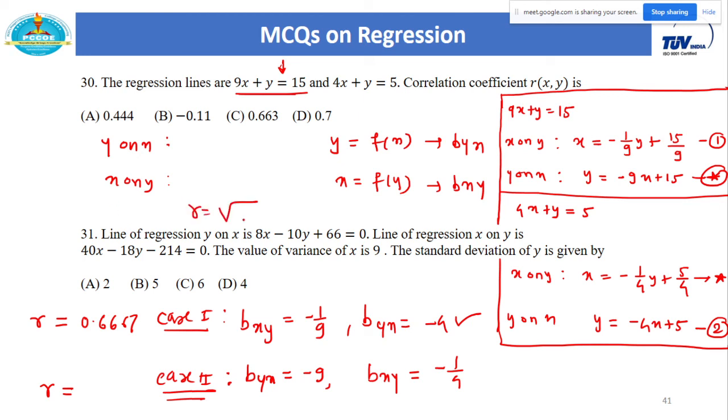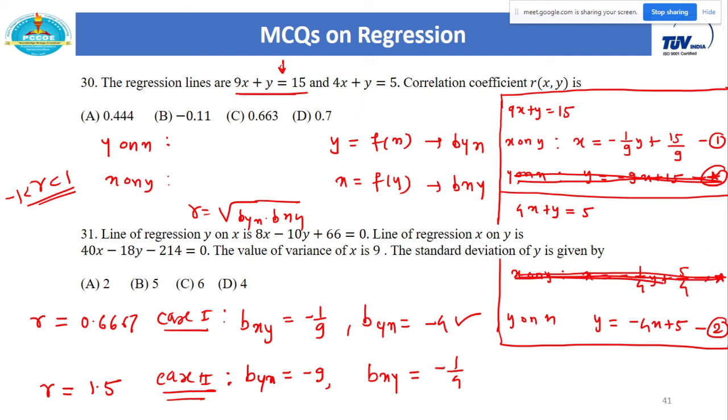And for case 2, if I calculate r, you already know the formula for r: bxy and byx. Now for the second case, 9 multiplied by 1 by 4, and if I take its under root, I think that gives me 1.5. So which case is wrong? Second case. Because in the second case you get the value of r greater than 1, and as I already told you, the value of r always lies between minus 1 and 1. So this second case is totally wrong. Means this byx is not possible, and the bxy of the second equation is also not possible.